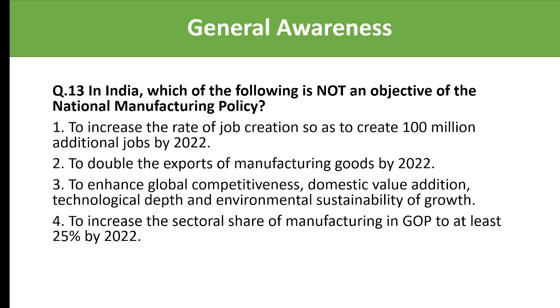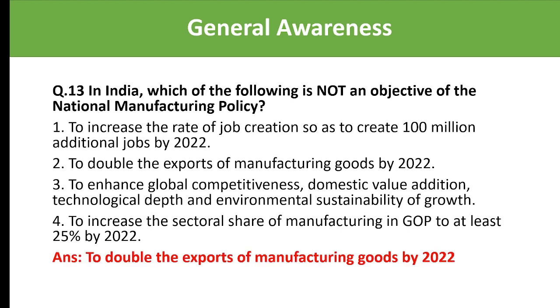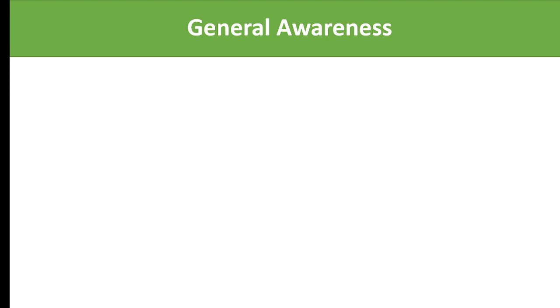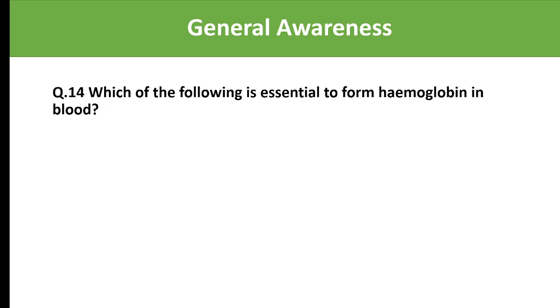So which is not an objective of the National Manufacturing Policy? And the right answer is to double the exports of manufacturing goods by 2022. Next.